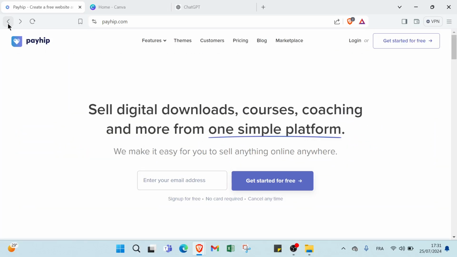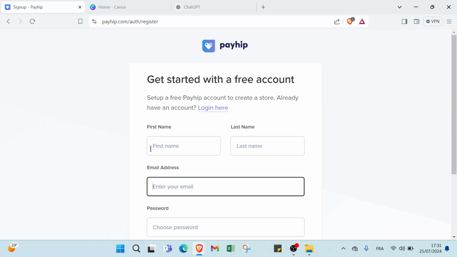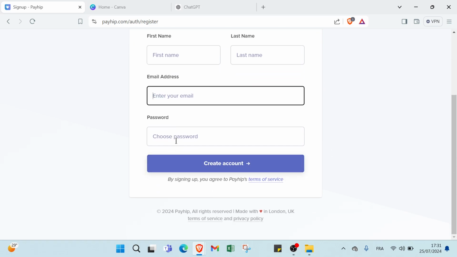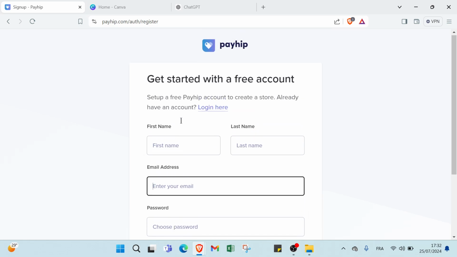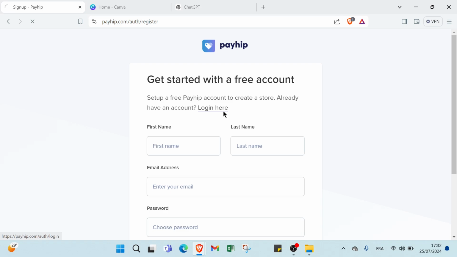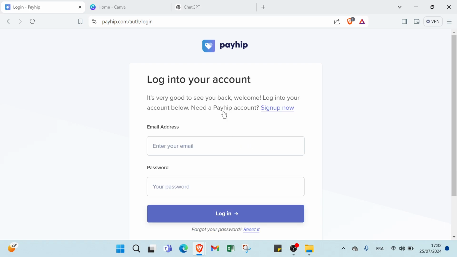So let's come back. If you want to sign up, all you have to do is write your email here, as you can see. So here we have the first name, last name, email, choose password also, and create an account. And if you want to log in, all you have to do is click over login here and write your email and your password, then you find your account.